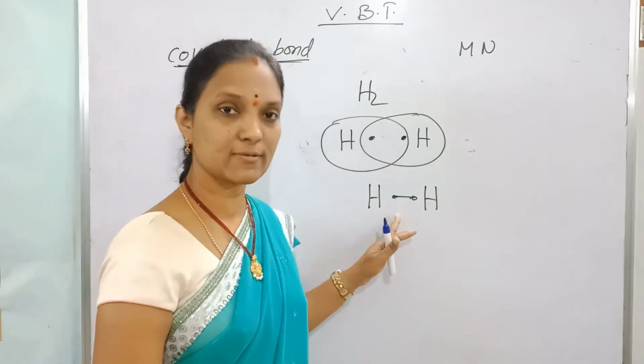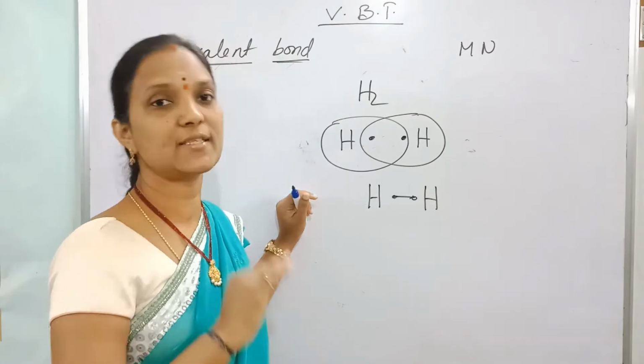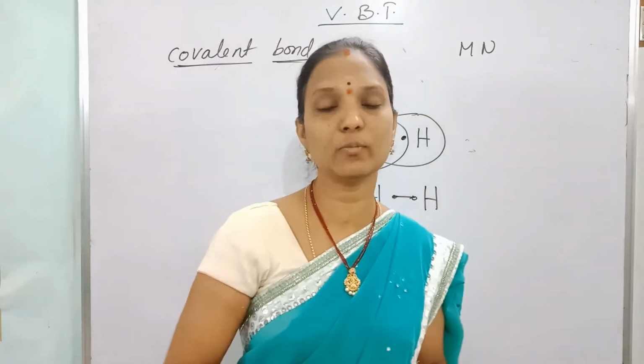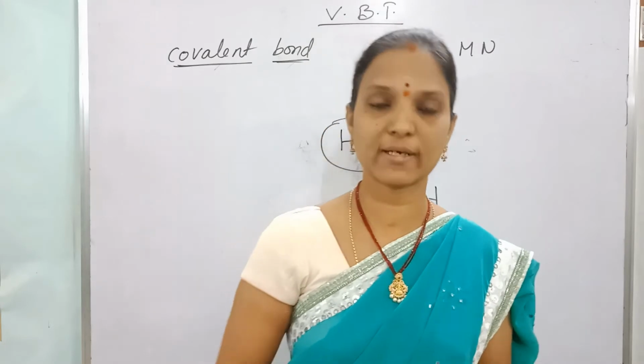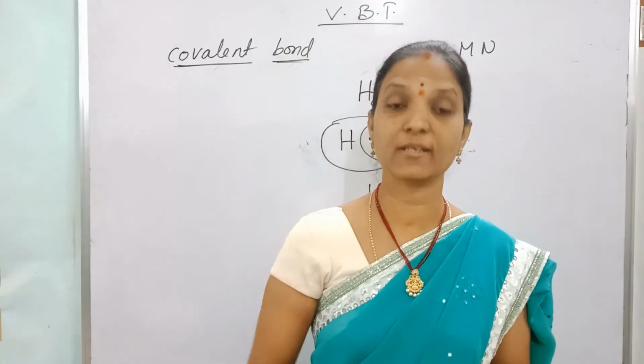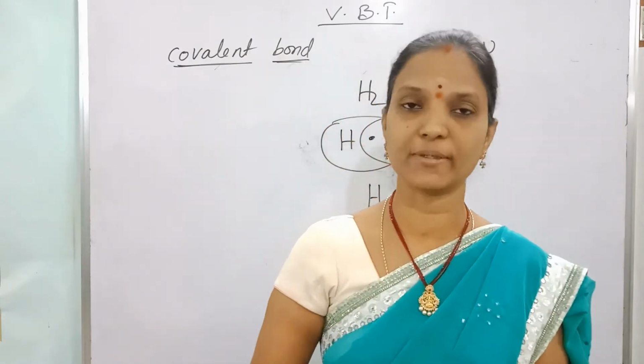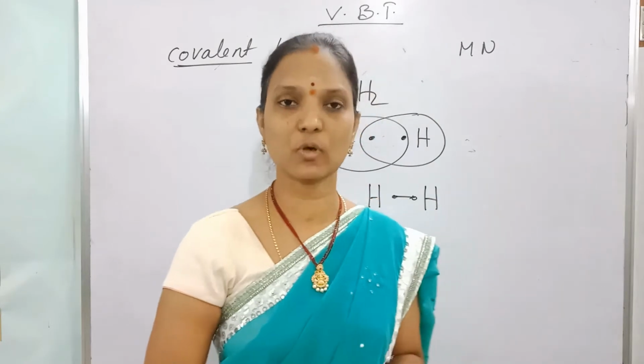A covalent bond is formed between two nonmetals, due to sharing of an electron pair contributed by the two elements in equal number.